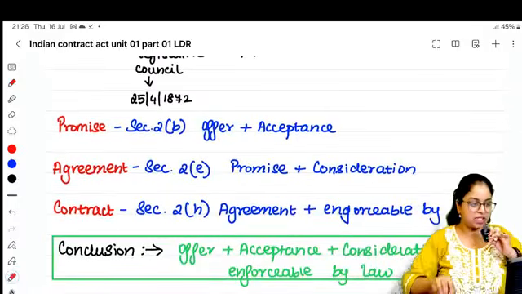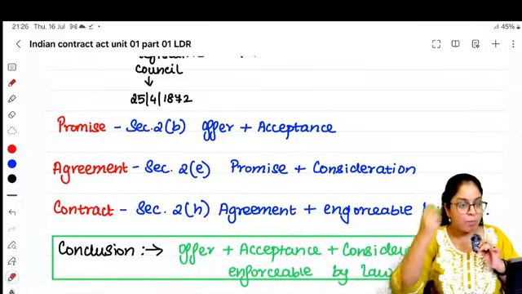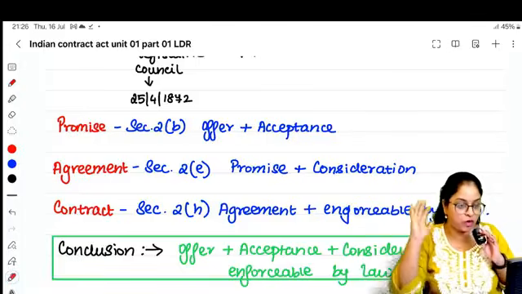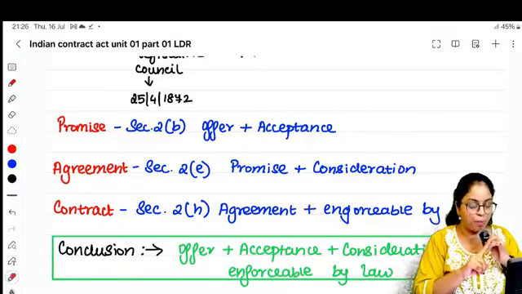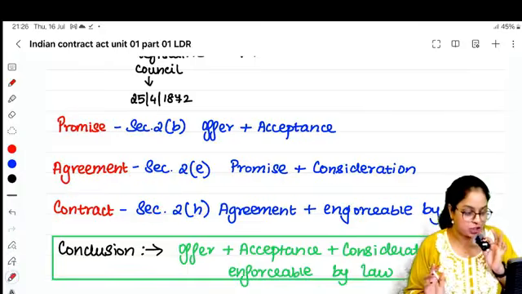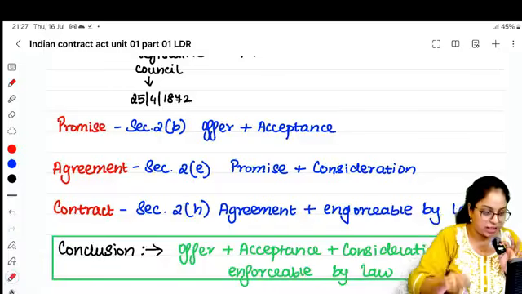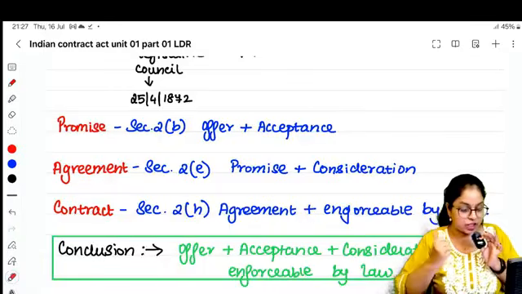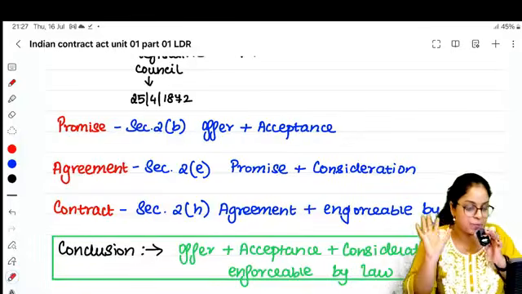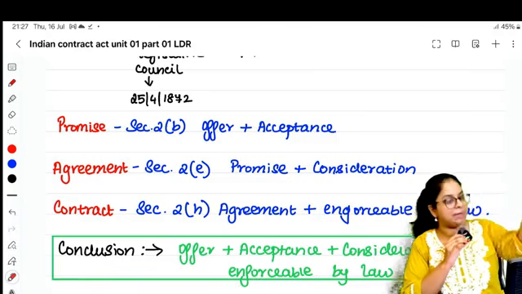Okay. Next, moving on to the main thing. If we understand three important definitions clearly, it sets the tone for unit number 1. There are three things: promise, agreement, contract. Promise is defined in section 2 clause B, agreement in section 2 clause E, and contract in section 2 clause H. In the next 10 minutes our objective is to understand these three definitions and move forward, because this is the base for unit number 1. Okay, let me start with one example.